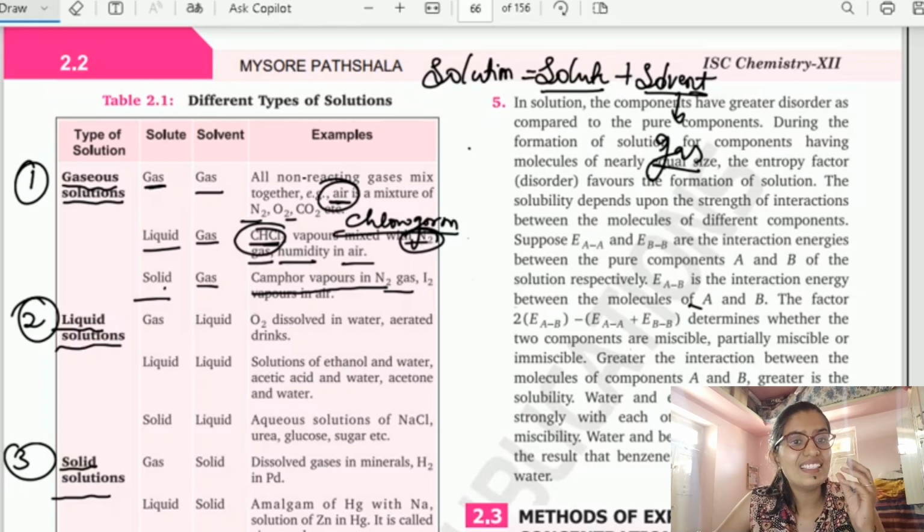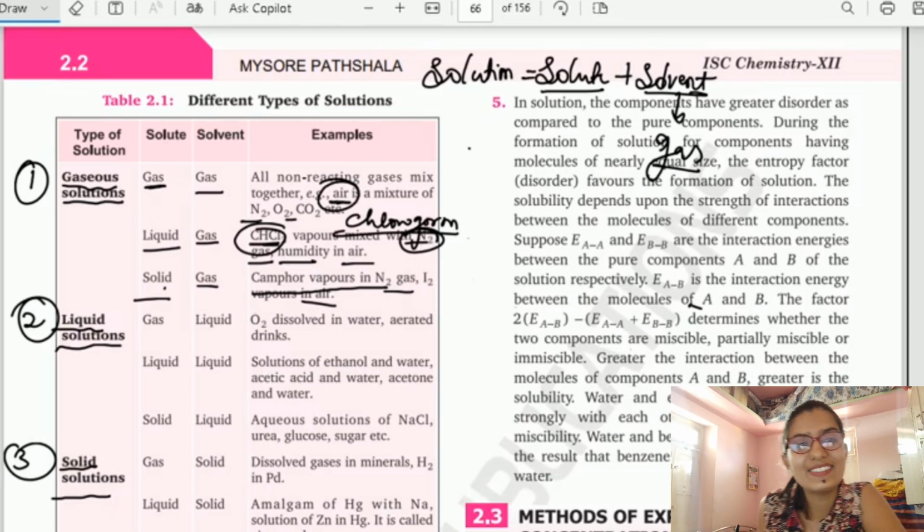Because the salt packets are generally filled with iodine, and when it is kept open, it completely vaporizes into the air. So we can say that iodine is a kind of solid which vaporizes easily. Okay, so iodine vapor in air is going to be the example for solid in gas.